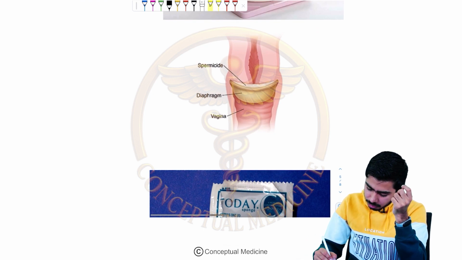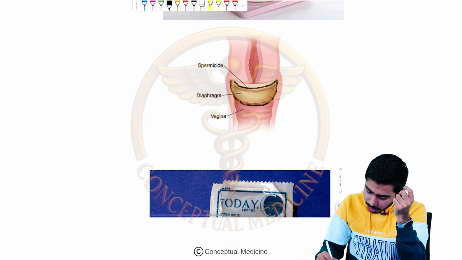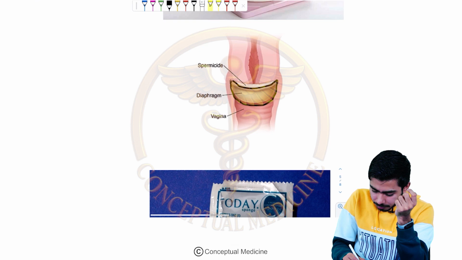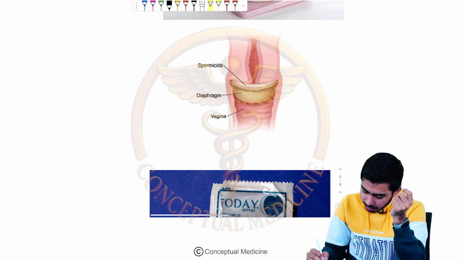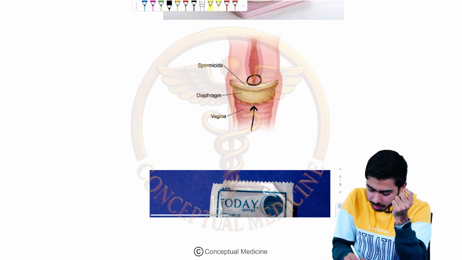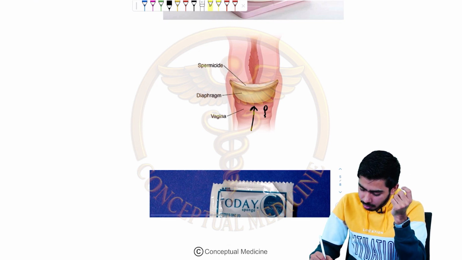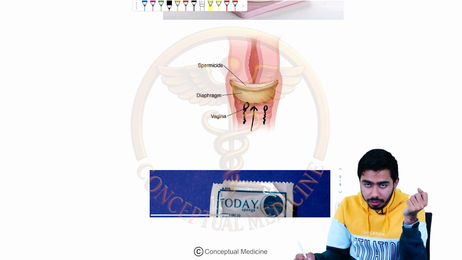So this is the cervical diaphragm. You can see it has this kind of shape. And that's how it will be inserted into the vagina until this is the cervix part over here. So it will be protecting the cervix. If sperms come over here, they will not be allowed to go inside the cervix.